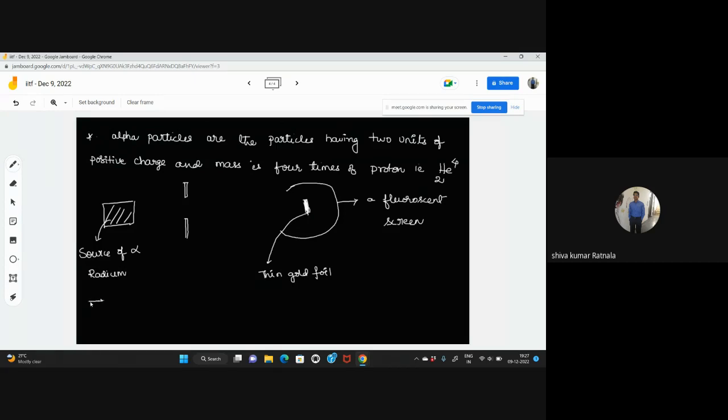And why is gold foil only used? Because nowadays it is very hard to get such a thin foil with other metals. At that point of time, gold was the only metal so malleable that you could get such a thin sheet. If the sheet were thick, the alpha particles might have bounced off and you might not get accurate results. So gold foil is used because of its high malleability.